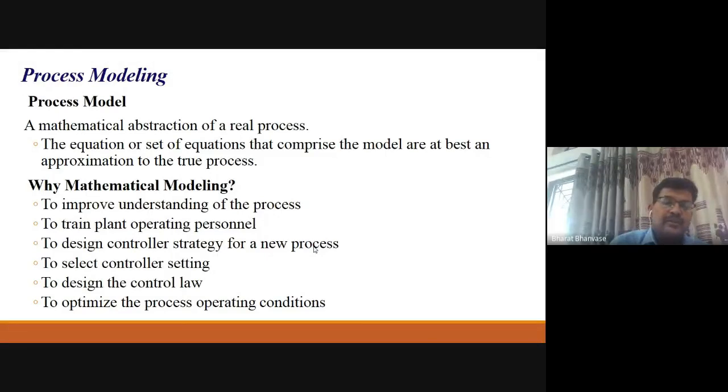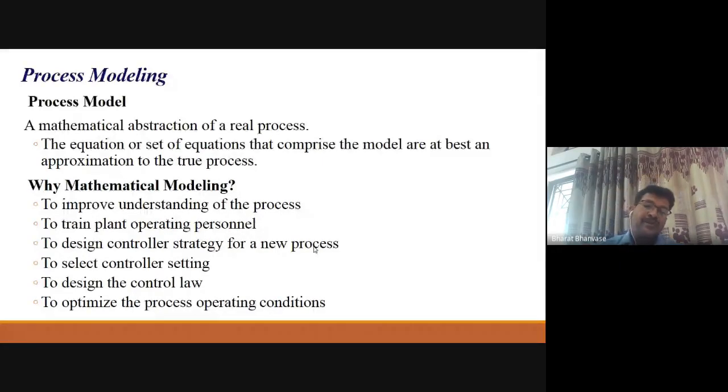Once we complete this, another very important use of modeling is to train the plant operating personnel. So that is again very important. The OTS part, right? That is where we can show the operators how that particular process is operating or how it is working, and what will be the effect of different process parameters. That can be explained properly to them, and they will understand that particular process and can run it